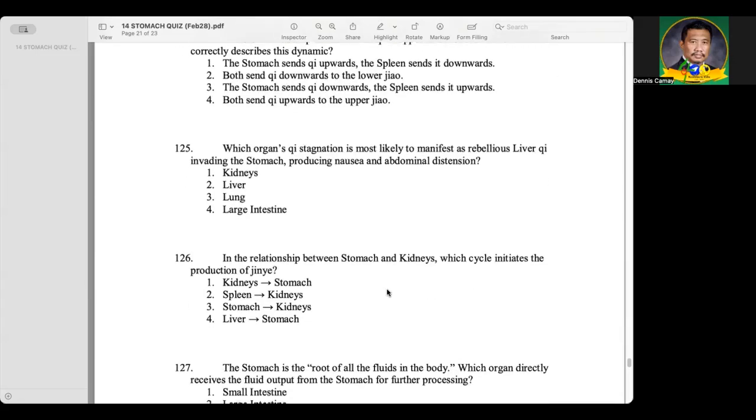Which organ's qi stagnation is most likely to manifest as rebellious liver qi invading the stomach, producing nausea and abdominal distension? Liver.